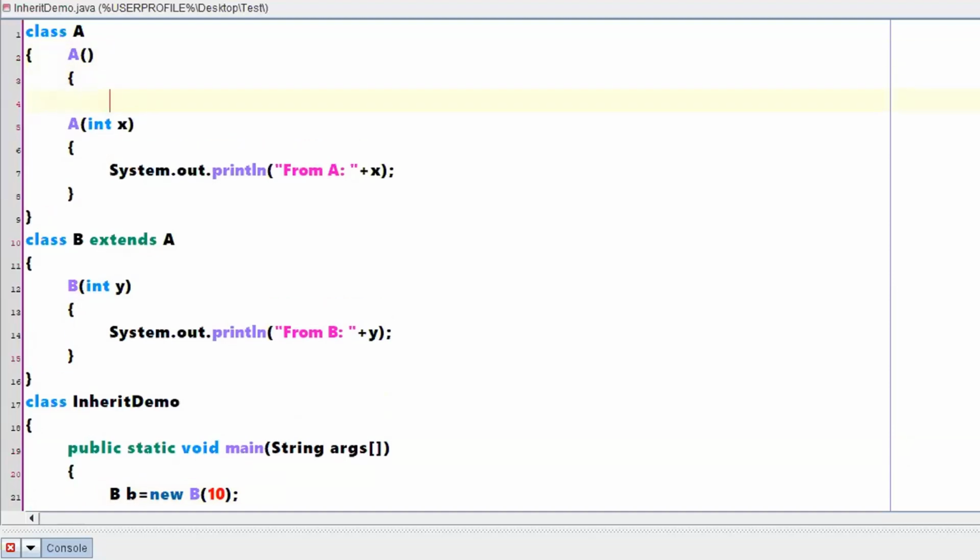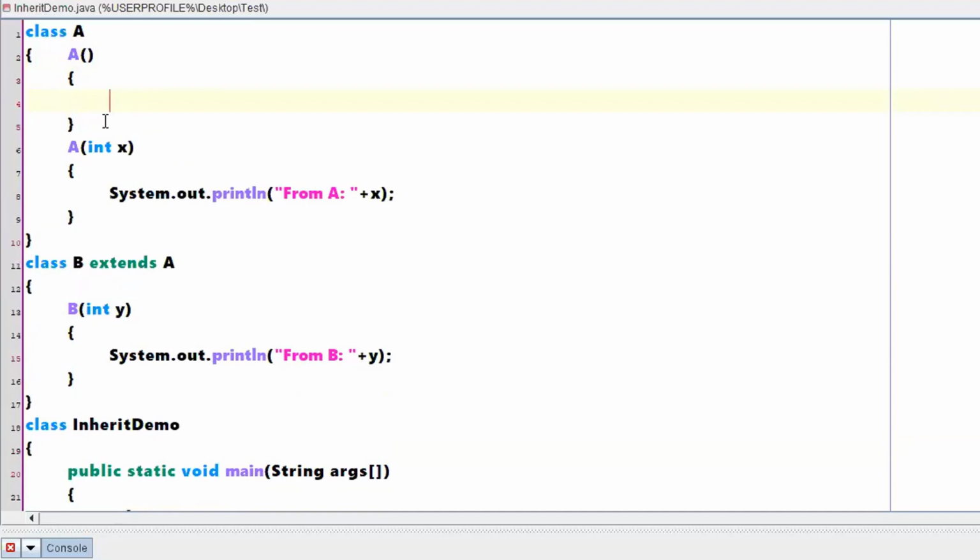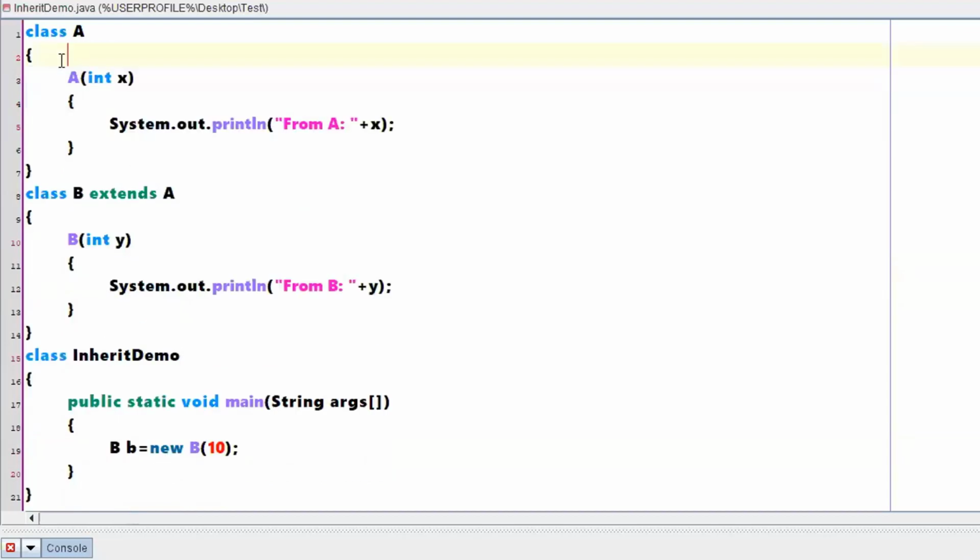This is nothing but a default constructor, right? So what I'm saying is, when you are extending, first it will go for this particular default constructor. Now my intention is not to go for the default constructor; rather, I want this particular B to go to this particular part of A first, let it execute that part of A, then it comes to B, right?